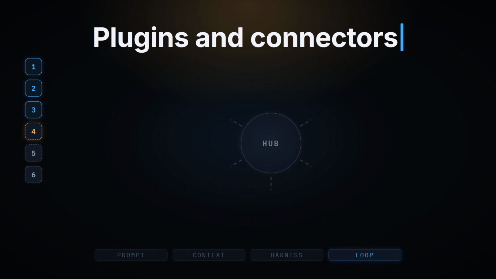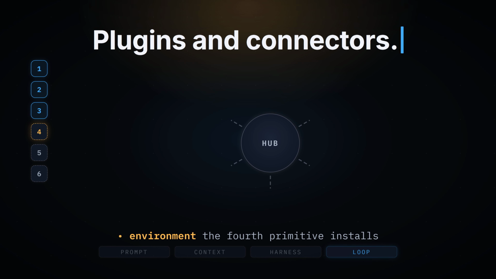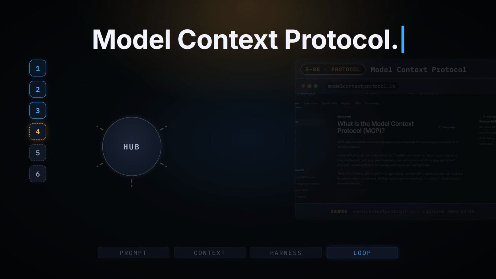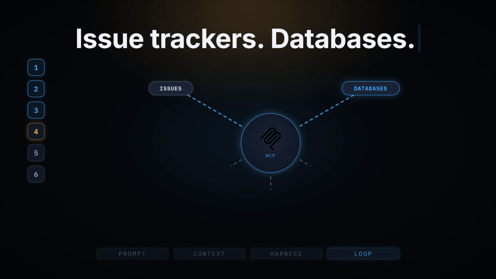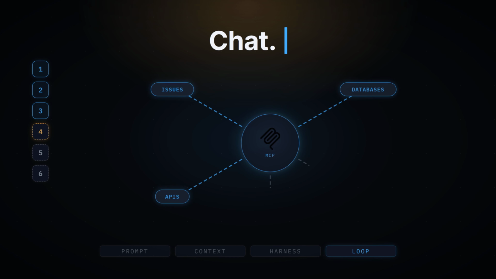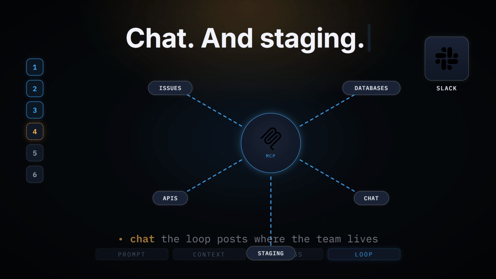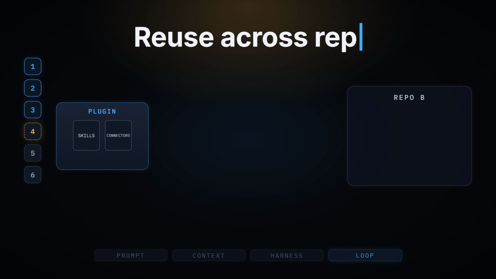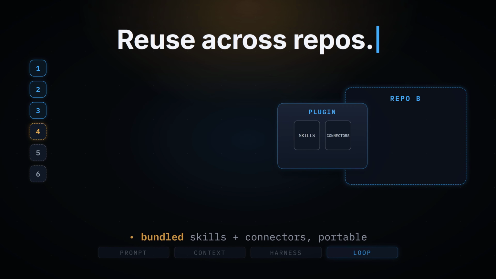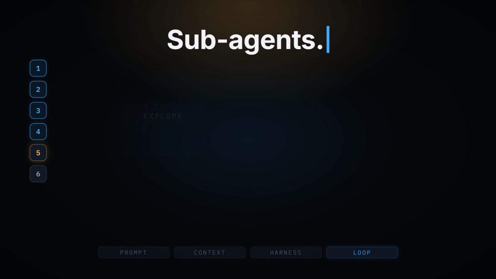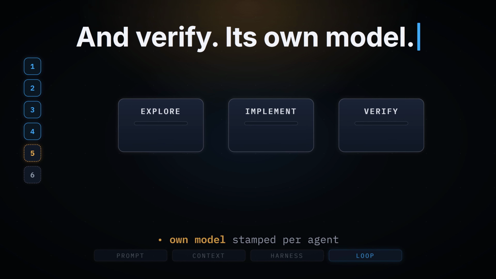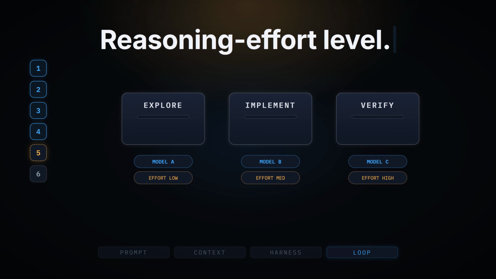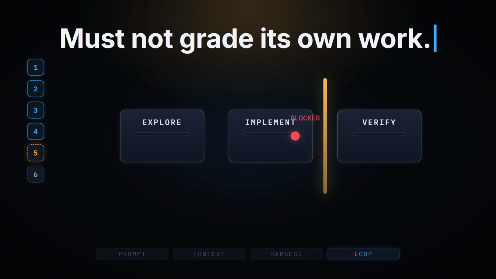The fourth is plugins and connectors, the environment. Connectors, built on model context protocol servers, wire the agent to issue trackers, databases, application programming interfaces, chat, and staging. Plugins bundle skills and connectors for reuse across repos. The fifth is subagents. You define distinct agents to explore, implement, and verify, each with its own model and reasoning effort level, because a model must not grade its own work.